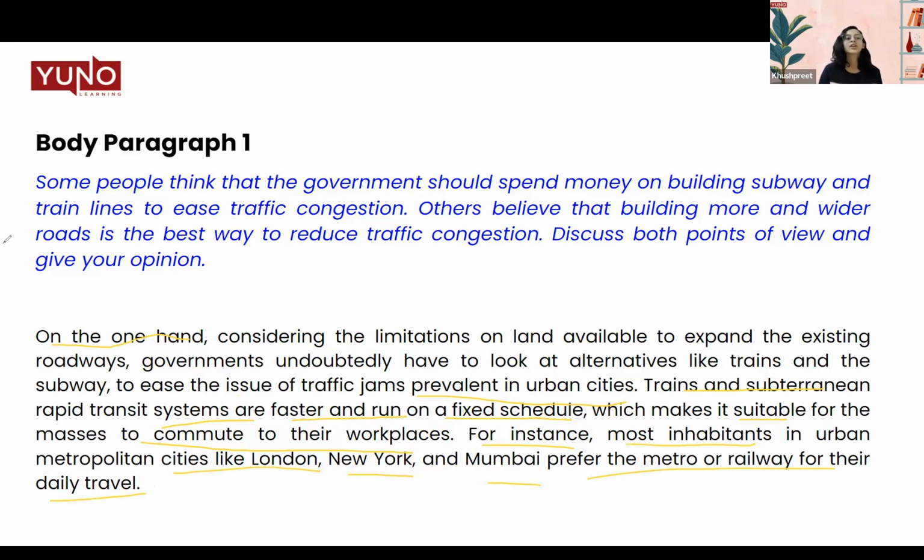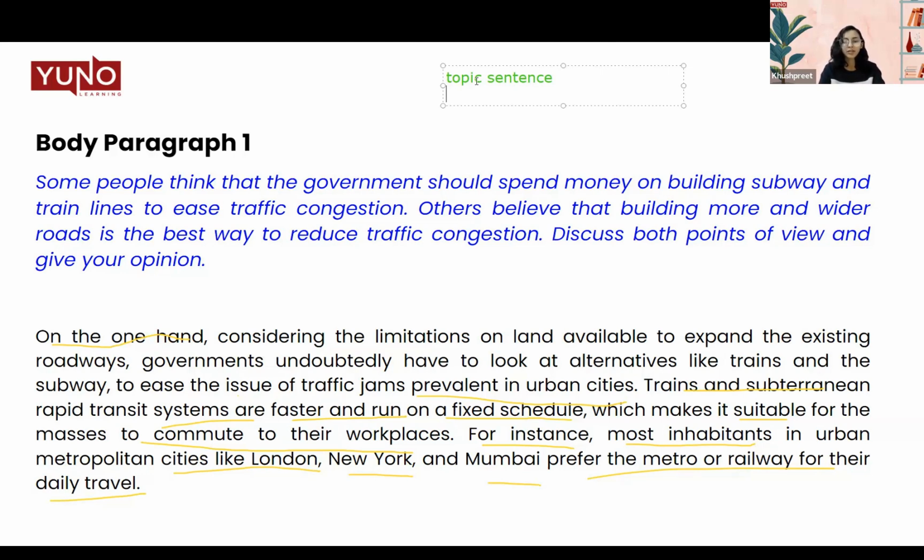Now, what is the structure of this body paragraph? If you can pinpoint, what are the 3 important things that you can see here? Like in the 3 lines, how can you identify what are the 3 important structures of body paragraph that we have used here? So the first thing that we have written here is a topic sentence. A topic sentence is basically an opening sentence that says what I'm going to talk about in this particular paragraph. So my opening sentence tells me that we're going to talk about why trains and subways are important. And then I've also given a hint to the limitation of land available.